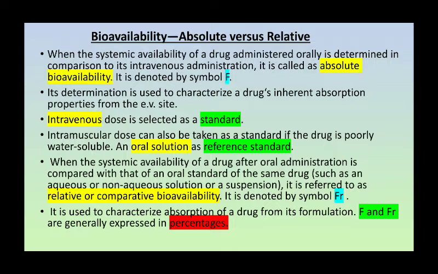Then, when the systemic availability of a drug after oral administration is compared with that of an oral standard of the same drug, it is said to be relative or comparative bioavailability, as it is used to characterize absorption of a drug from its formulation. The symbols F and FR are generally expressed as a percentage, meaning absolute and relative bioavailability are expressed in percentage.